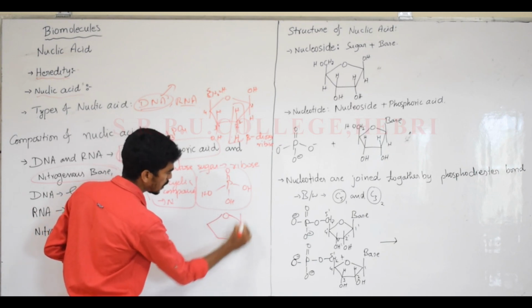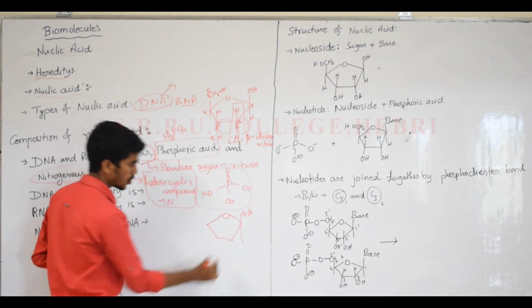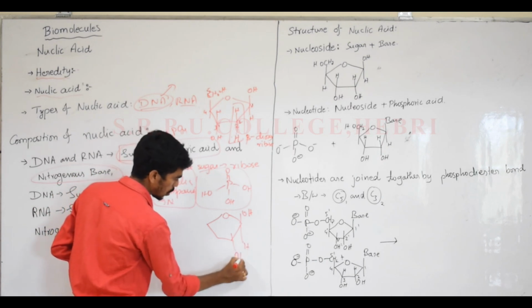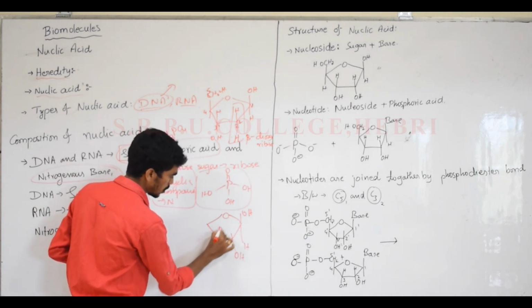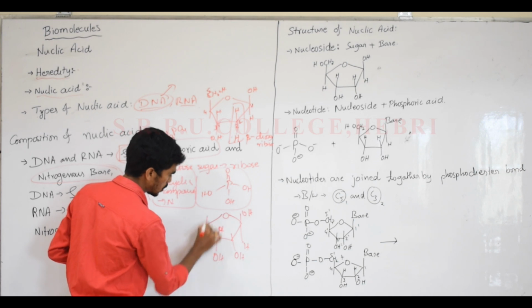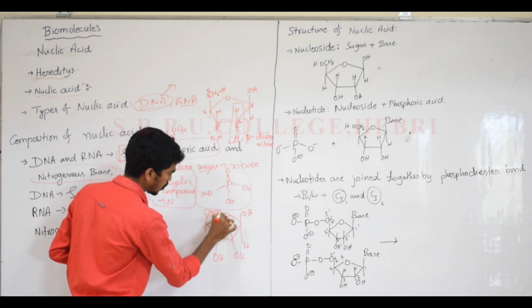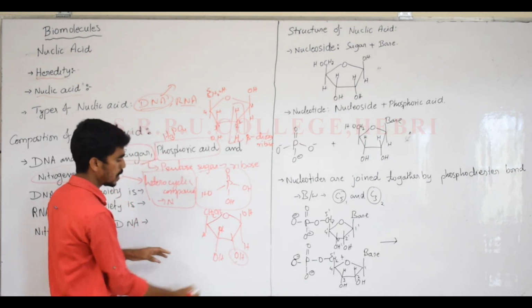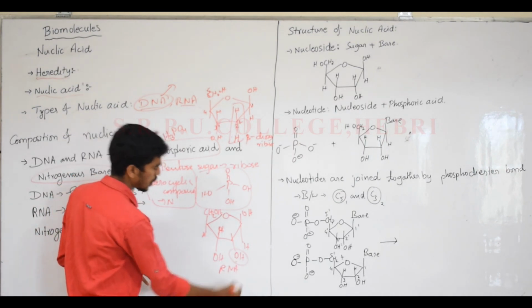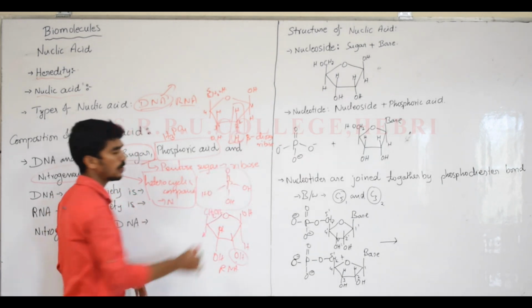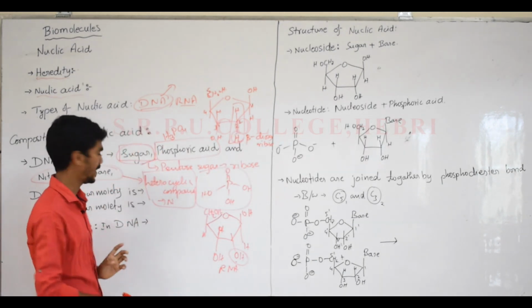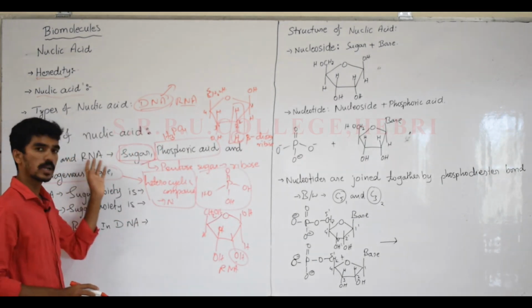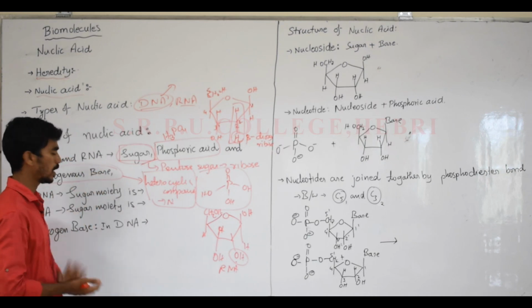Beta form, OH group at the top, here hydrogen, OH present here, hydrogen, OH, CH2OH here, hydrogen. Now if the OH group is present here, that's responsible for RNA. Instead of oxygen, hydrogen is for DNA. This is about the chemical composition present in DNA and RNA.